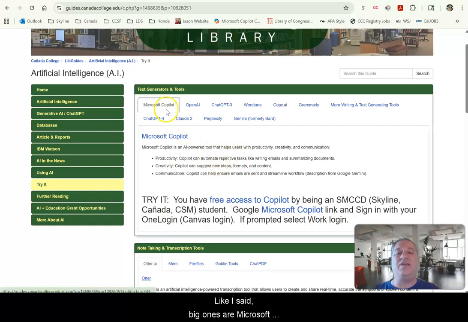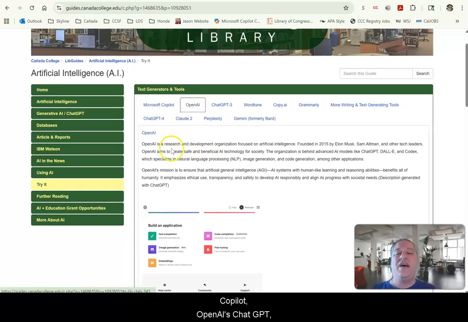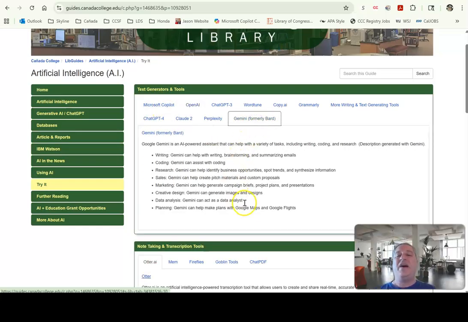Like I said, big ones are Microsoft Copilot, OpenAI's ChatGPT. Grammarly is one that's frequently known, but that's more of a free one. But these are the two big ones: ChatGPT, Microsoft Copilot, and Gemini. So check with your school. Gemini right now I think is offering a free 1-year subscription for college students. So keep that in mind. Look it up if you need it.